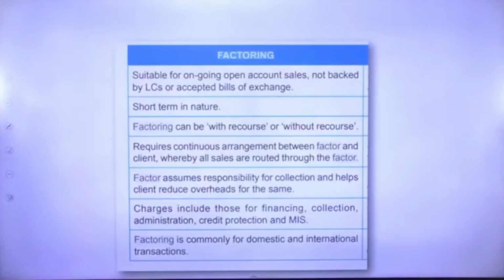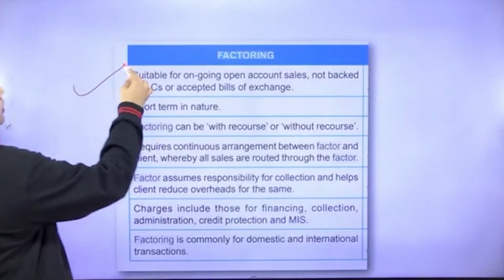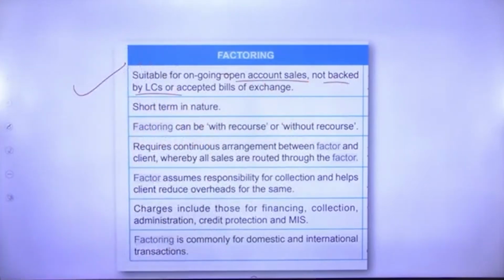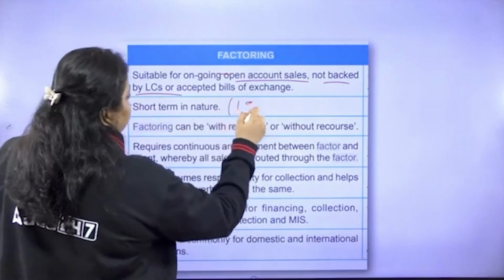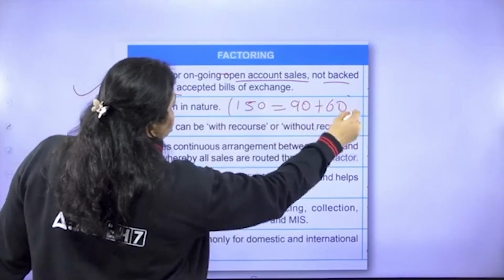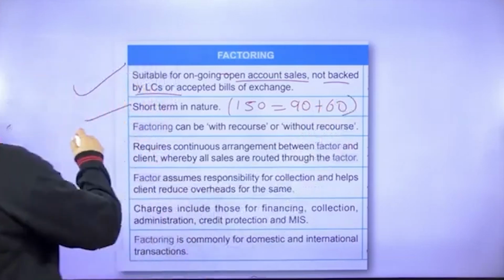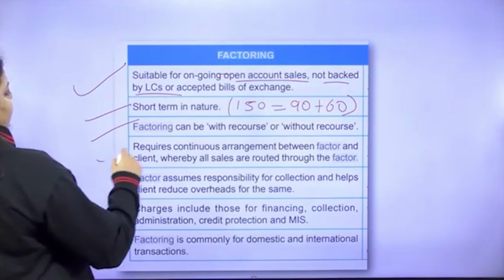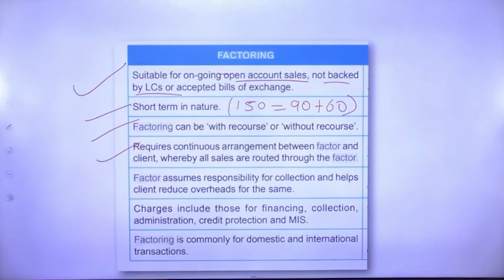So you can see in factoring, it is suitable for your ongoing open account sales not backed by letter of credit or accepted bills of exchange. It is short term in nature. It is for 150 days, out of which 90 days is credit and 60 days is the grace period. Now factoring can be with recourse or without recourse. It requires a continuous arrangement between factor and client whereby all the sales are routed through the factor.